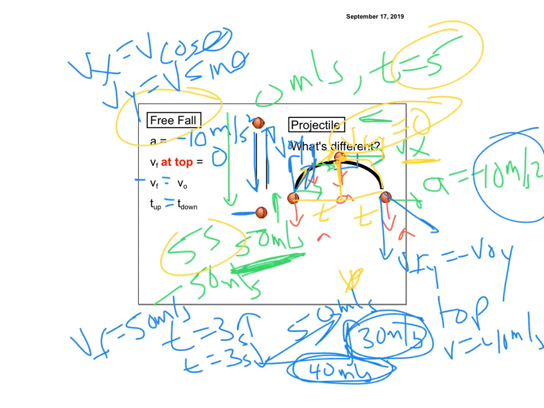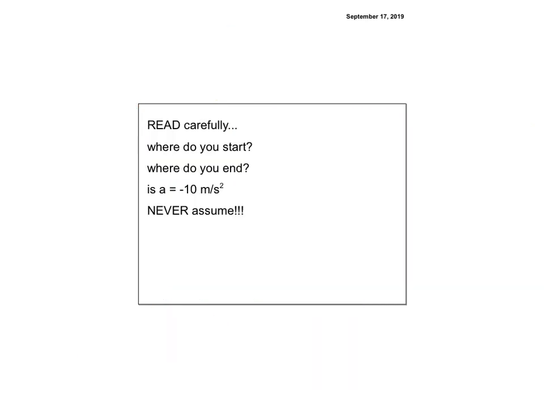One thing. It's only negative 10 if you're on the Earth. If we go to another planet, it's no longer negative 10. Oh, wait. Which is what it says here. Read carefully. Where do you start? Where do you end? Is a equal to negative 10 meters per second squared? You don't know that. You have to find it. You can't just assume it.